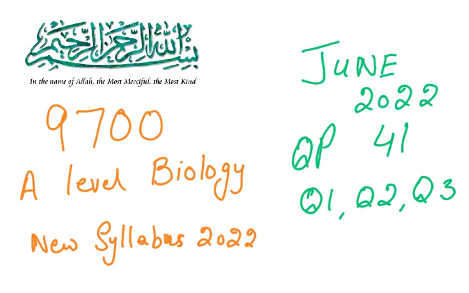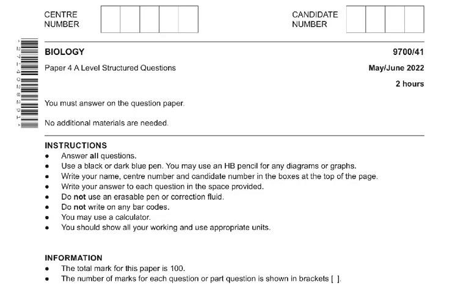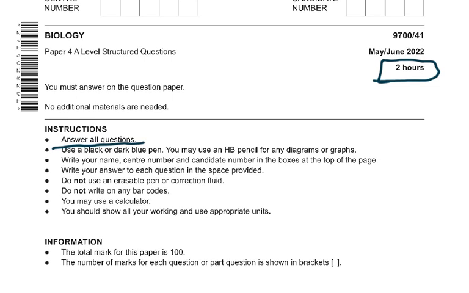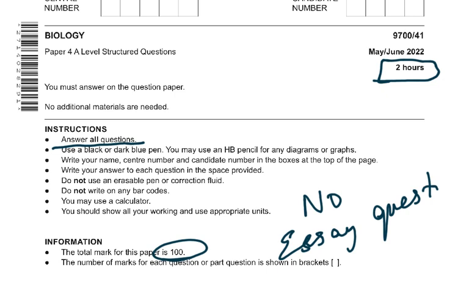You will be doing this exam very soon. So I think I will post a few more videos on this so that you all can improve your skills in this. As you all know, this paper is for 2 hours, and this is a very difficult paper. And we also have to understand you have to answer all the questions. Previously there used to be a choice, and it is for 100 marks, and there is no section B, which means there are no essay questions. So there are no essay questions since 2022 when the new syllabus came in. So no essay questions, no section B anymore.